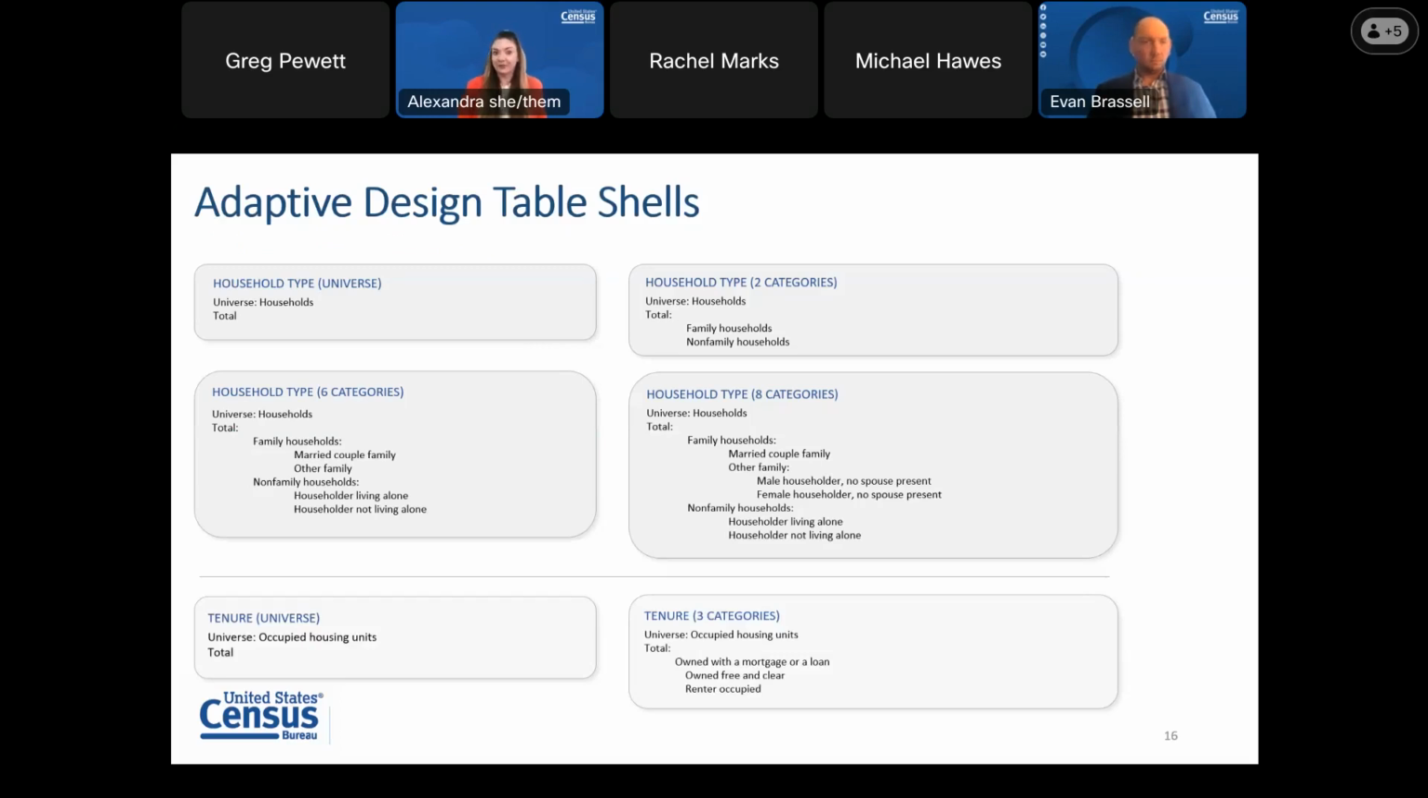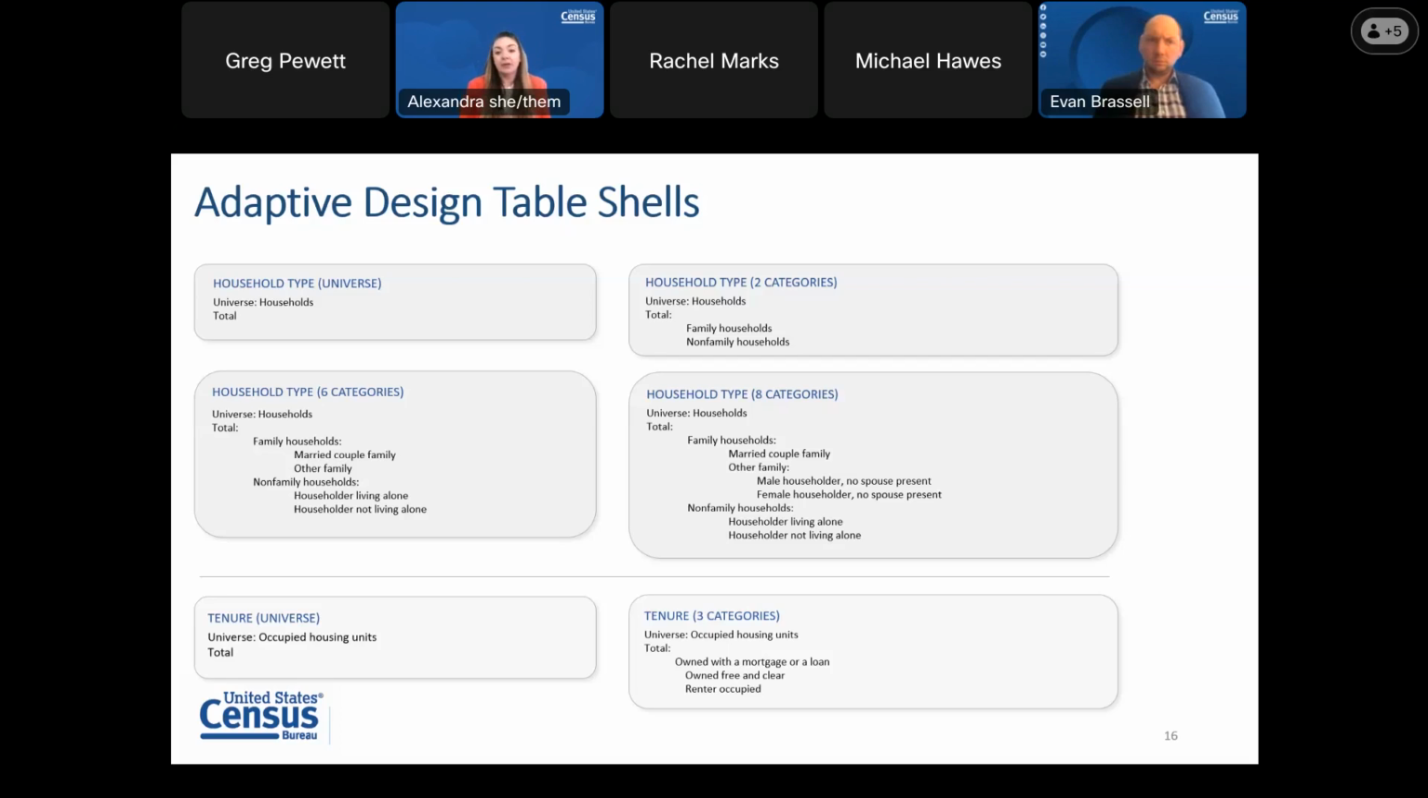This slide shows the full and partial table shells. If a detailed or regional group is eligible to receive data, they would get one of the 4 household type tables as shown at the top, and one of the 2 tenure tables shown at the bottom. As you can see, all of these table shells include a total line. The total represents the total household count. And so for household type, that first table only has the total, and it's called household type universe. That table only provides the total household count, as does the tenure universe table.